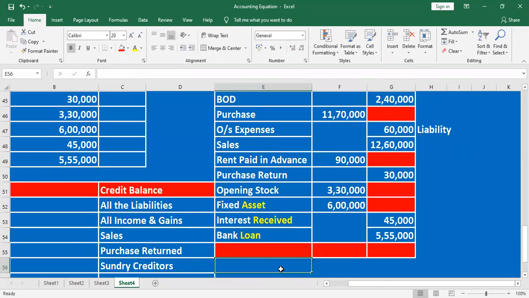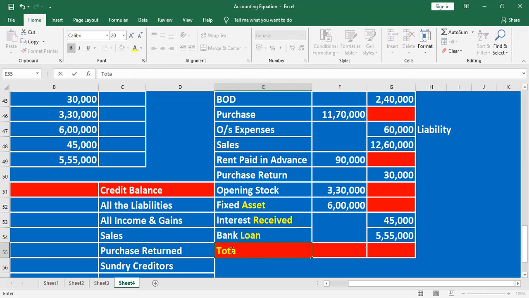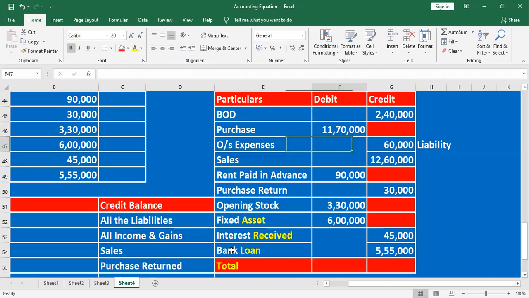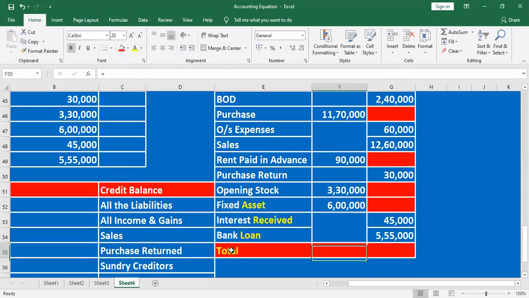Right. Okay, next we find out the total. Can anyone do the total for both sides? The total of the debit side and the credit side. What is the total?